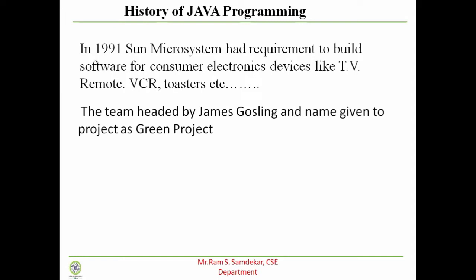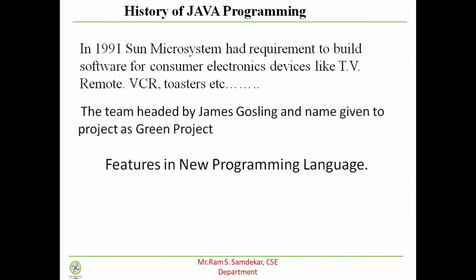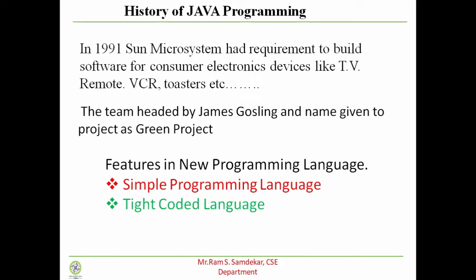For that purpose, the team identified some new features that should be in a new programming language. The first one is that the language should be a simple programming language. Then the language is a tightly coded language. And the third one is that the language should be an architecture neutral programming language.